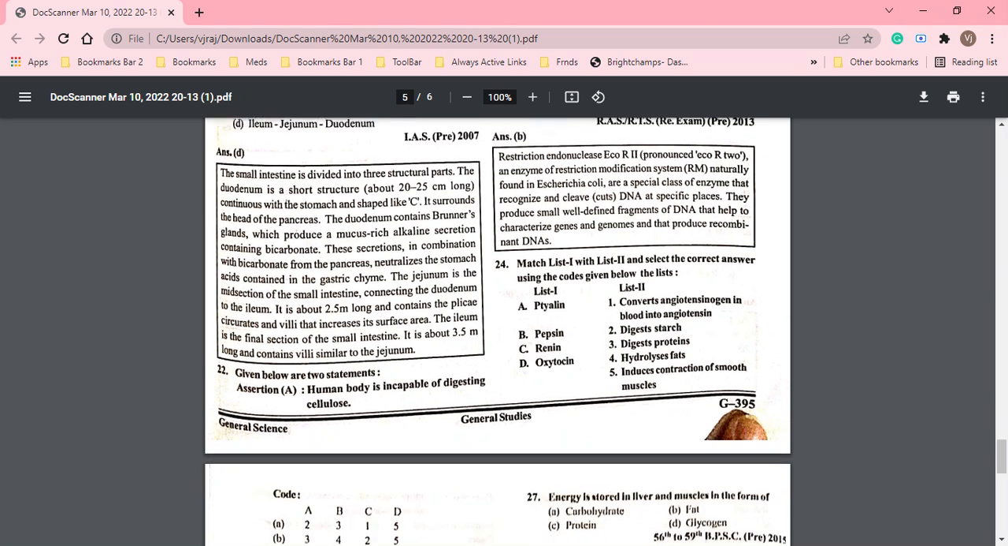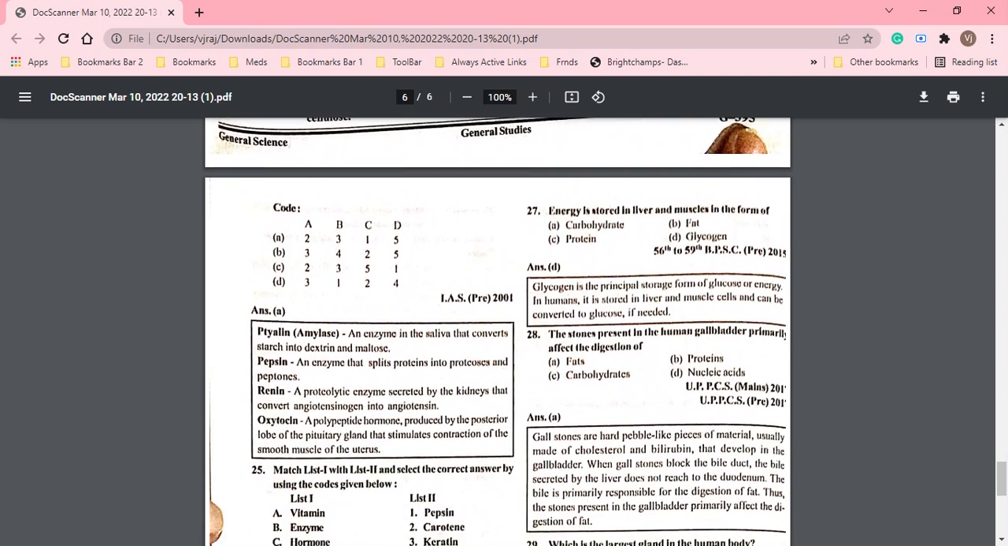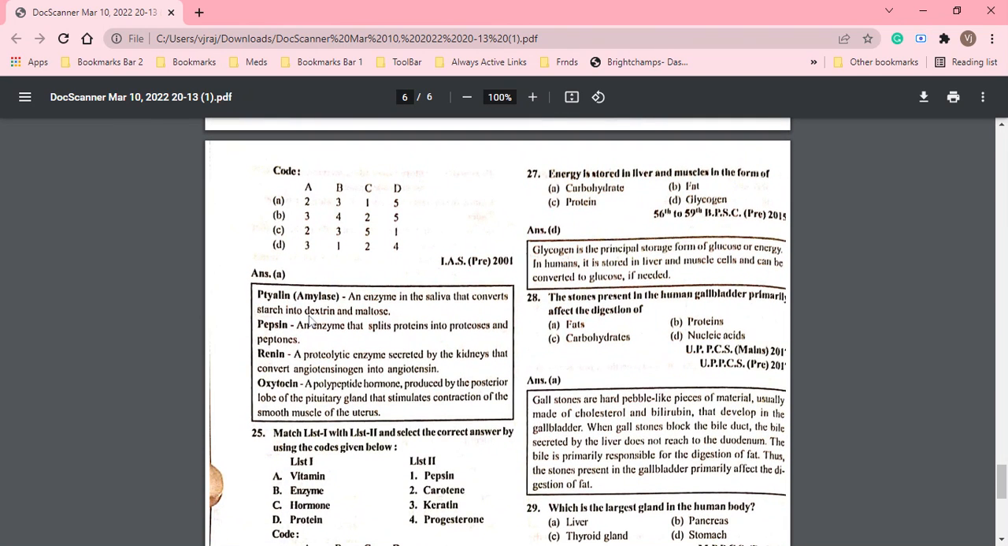Okay, so the correct option is this. Ptyalin is the enzyme in the saliva that converts starch into dextrin and maltose. Pepsin converts protein into proteose and peptone. Renin is an enzyme secreted by the kidney that helps to convert angiotensinogen into angiotensin. Oxytocin is a polypeptide hormone produced by the pituitary gland that stimulates the contraction of the muscles.